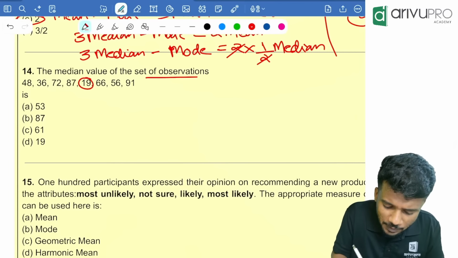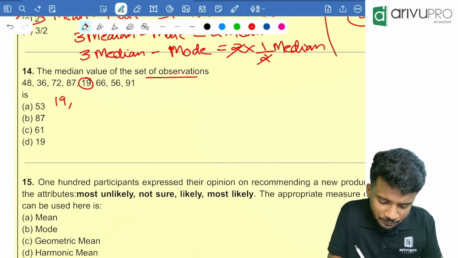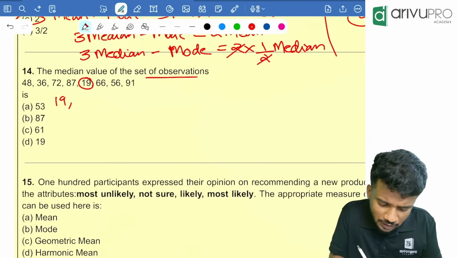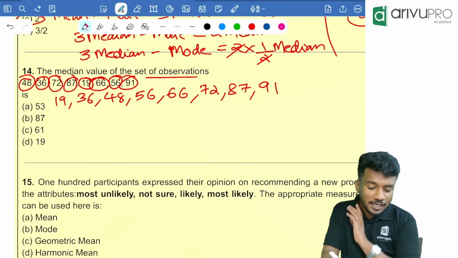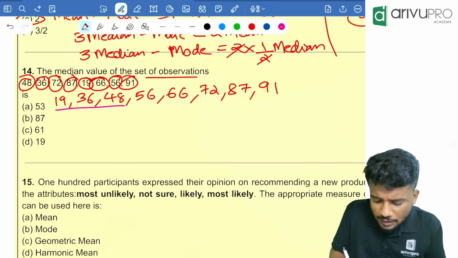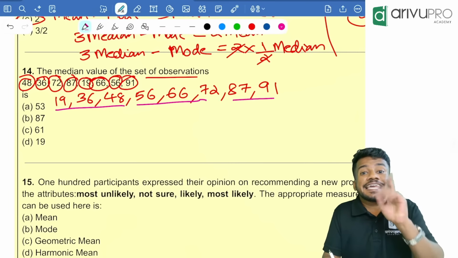Which is the smallest number? 19 is the smallest number. Then after 19, 36 is the next number. Then 48 is the next number. Then 56, then 66. Then 72. Then 87, then 91. So we arranged them in increasing order. Now you tell me how many are there? 3, 6, 8. 8 numbers are there.